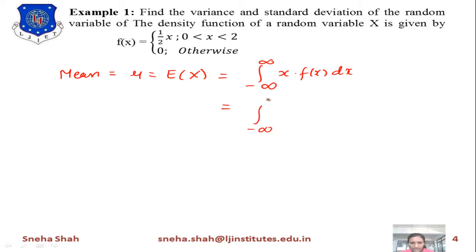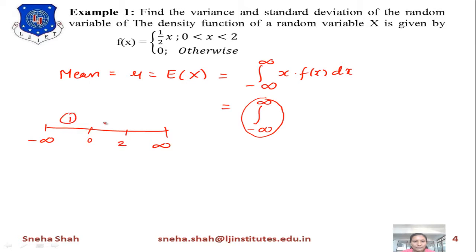in the integration from minus infinity to infinity, we have to put the value of f of x. What is the value of f of x? F of x equals 1 by 2 x. So this range from minus infinity to infinity will convert into parts. You had given the value of f of x only in the range 0 to 2.